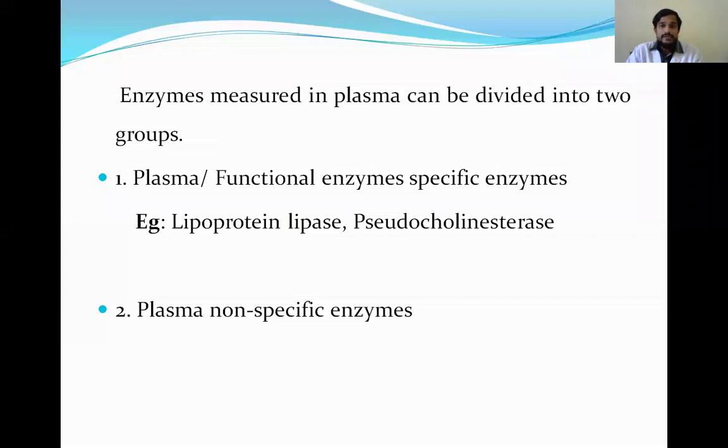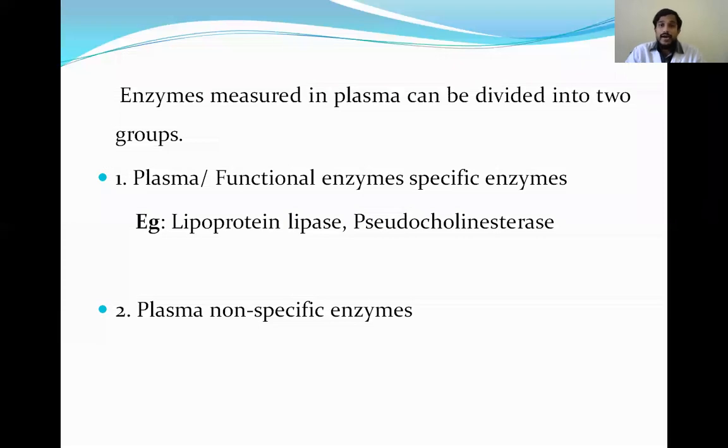Enzymes measured in plasma can be divided into two groups: plasma specific enzymes and plasma non-specific enzymes. The plasma specific enzymes are also known as functional enzymes. These are important because they are more useful for the diagnosis of different diseases. They exhibit different functions in the body, so that's why they are functional enzymes. These are more present in the plasma, and they are very useful in diagnosis because we can assess the enzyme levels present in the plasma very easily.